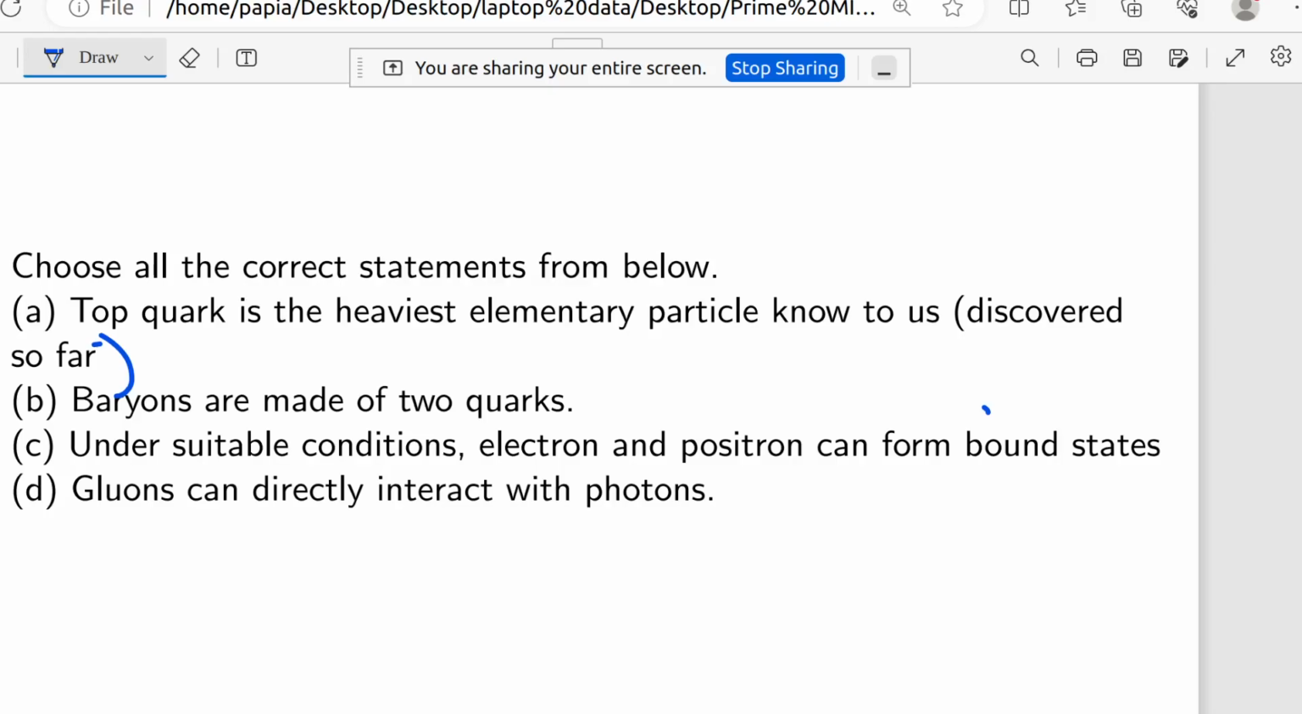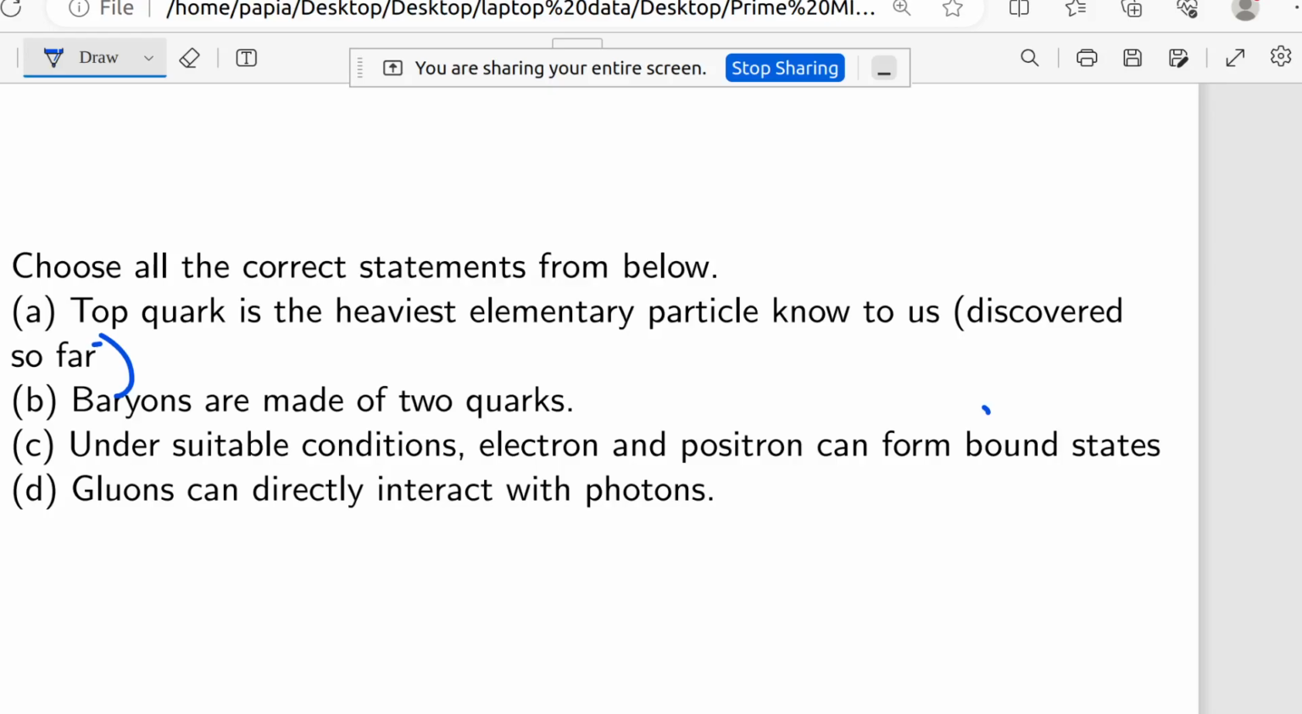In the second statement, baryons are made of 2 quarks. In the third statement, under suitable conditions, electron and positron can form bound states. In the fourth statement, gluons can directly interact with photons. Okay, there are 4 statements, so we have to check each and every one separately and tell whether it is correct or not.